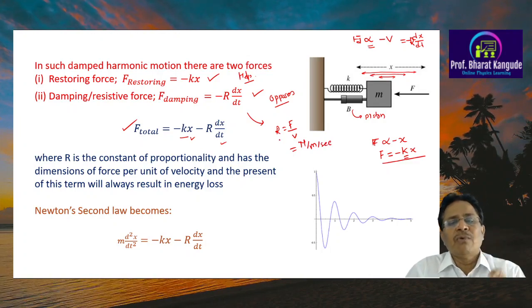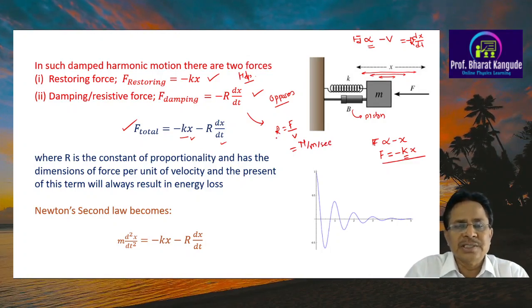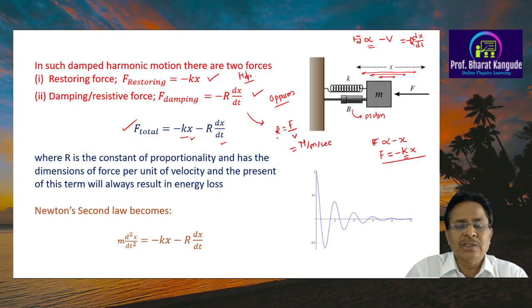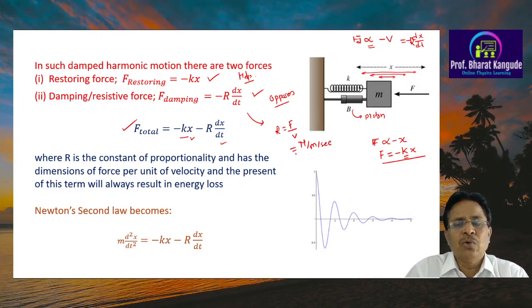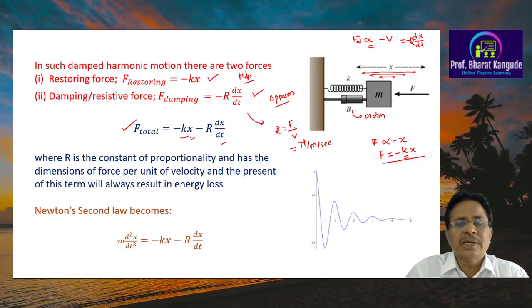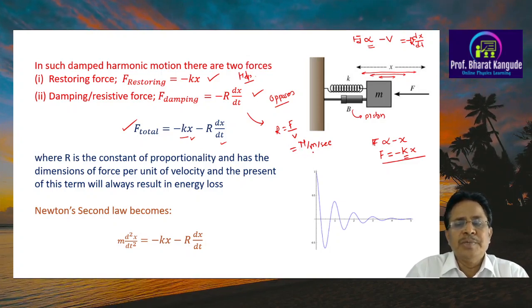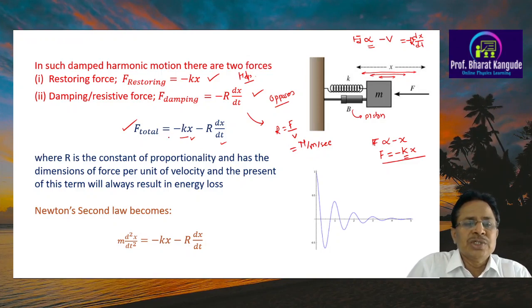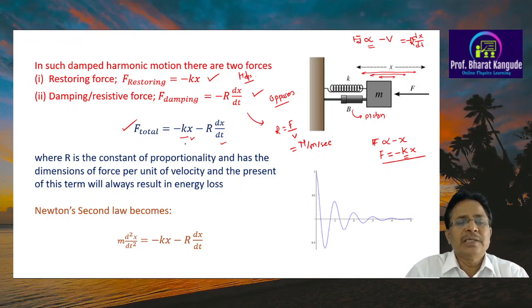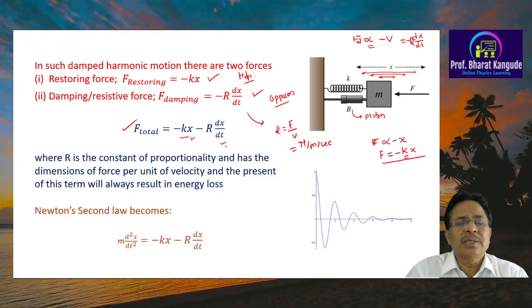That will be the unit for measurement of this resistive constant, or damping coefficient, given by r equal to F upon V, that is force upon velocity. So the unit is newtons per meter per second, and that's how the total of the forces comes to be minus kx minus r into dx upon dt.